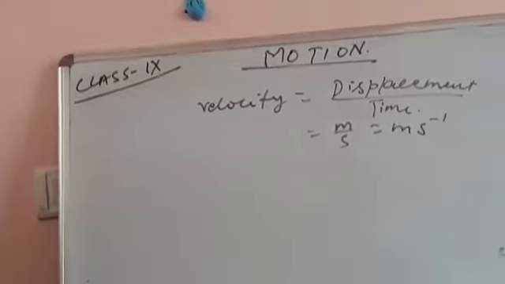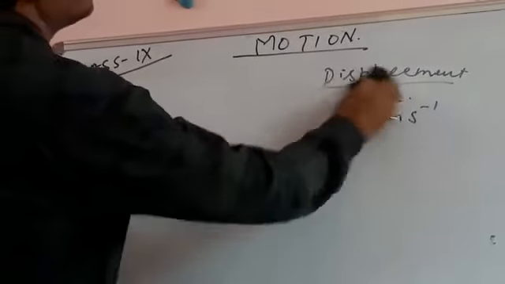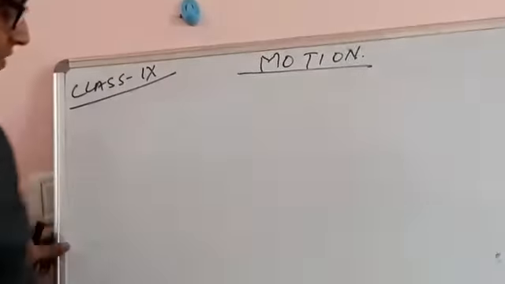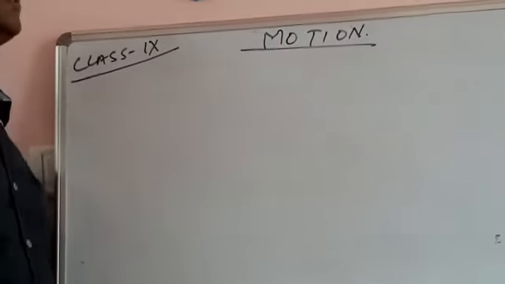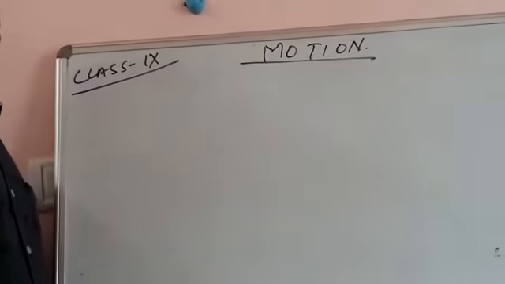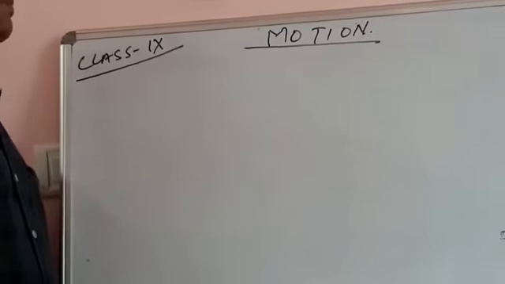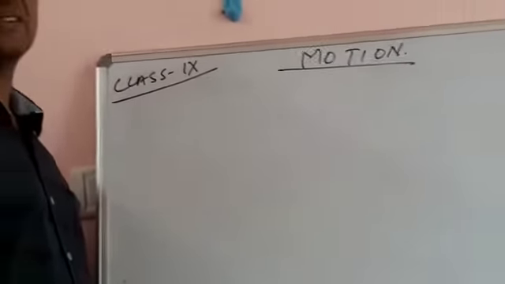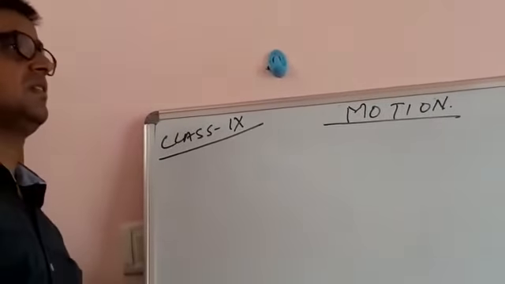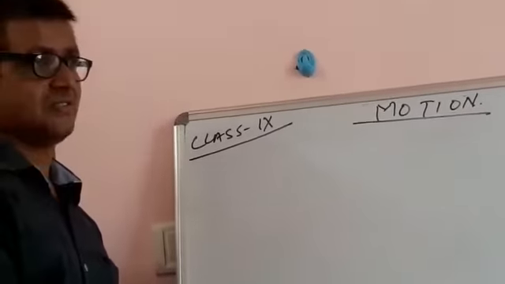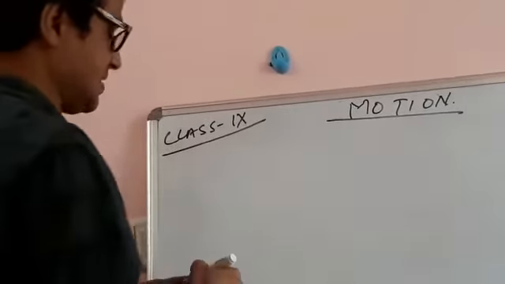One thing you need to understand is average speed. I am giving an example to make you understand. Suppose you want to travel from Patna to Delhi, it is 500 kilometer, and it takes a total of 10 hours by train. So what will the average speed be?